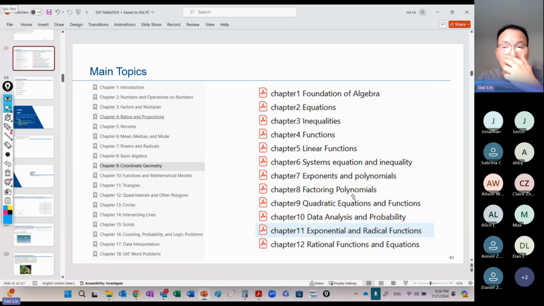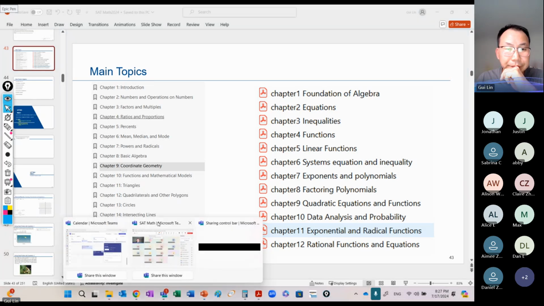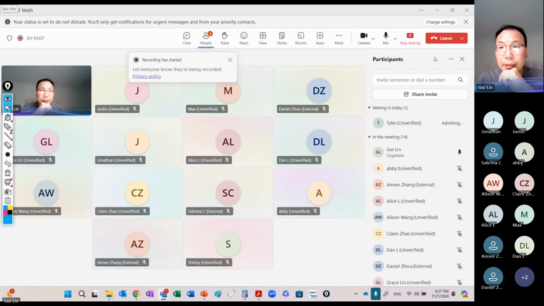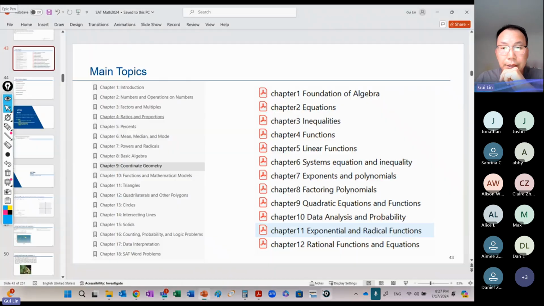and I believe a lot of people do very well on the factoring polynomial part, because we teach in pretty much detail how to factor a polynomial, right? Okay, so you can see a lot of topics here. The majority of the top part is from algebra 1. A little bit of a challenge for a lot of you is quadratic equations and functions, as well as data analysis and probability.